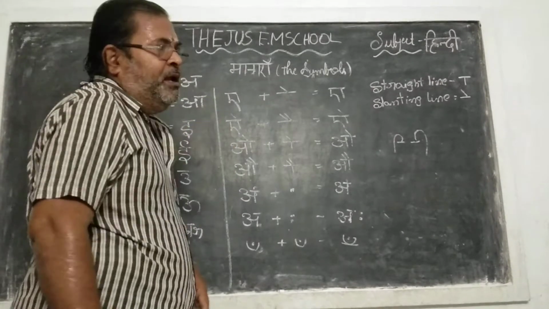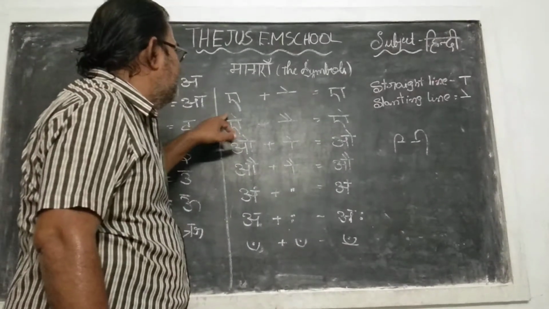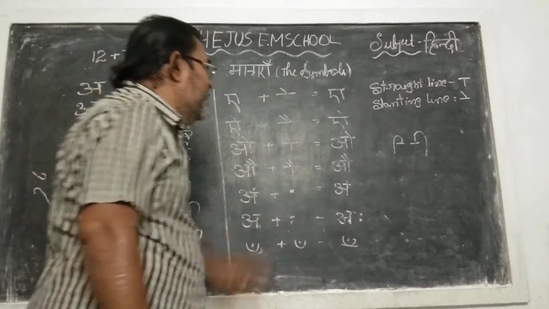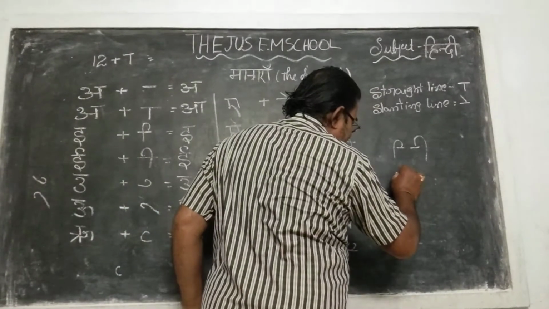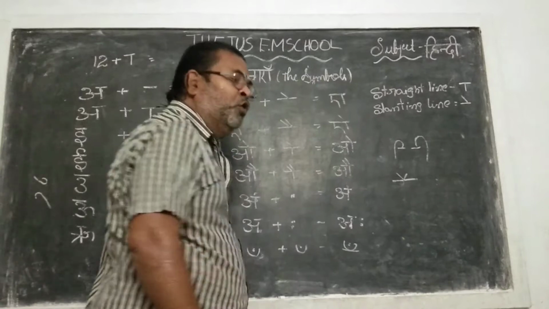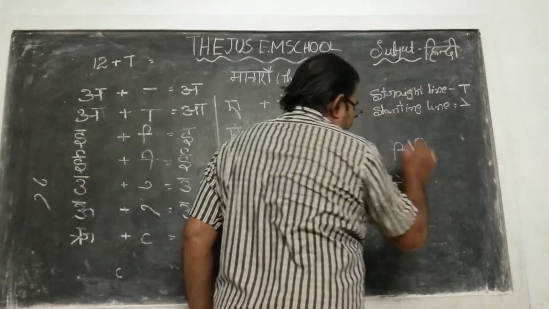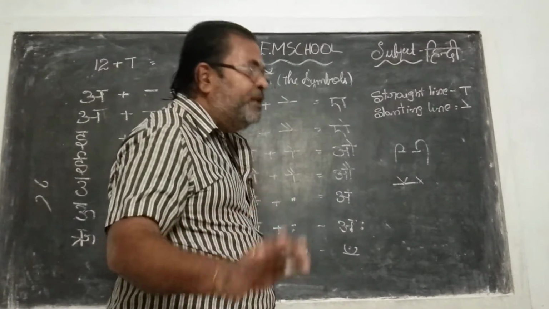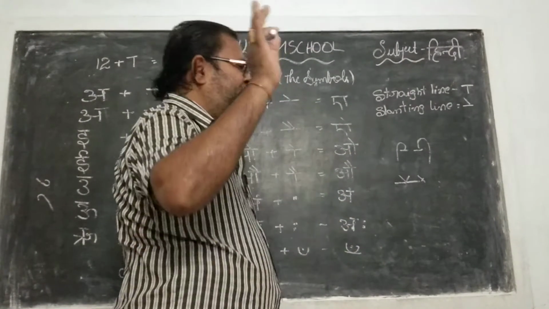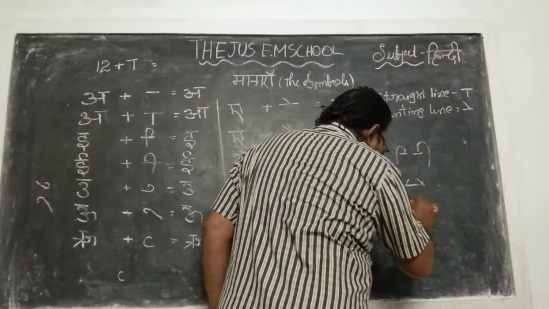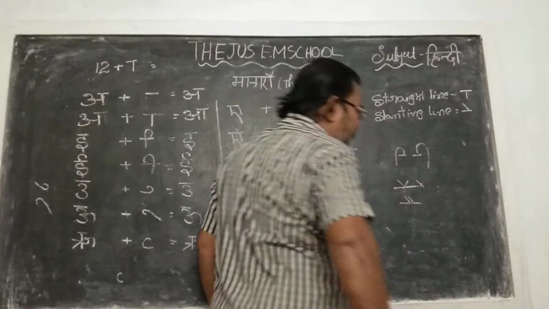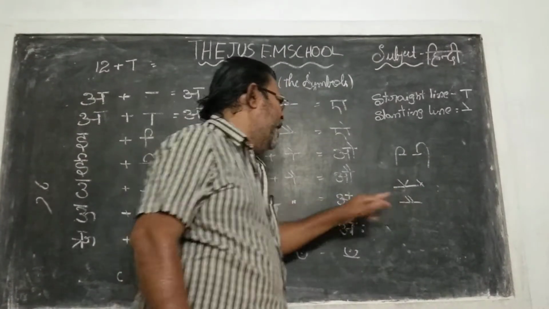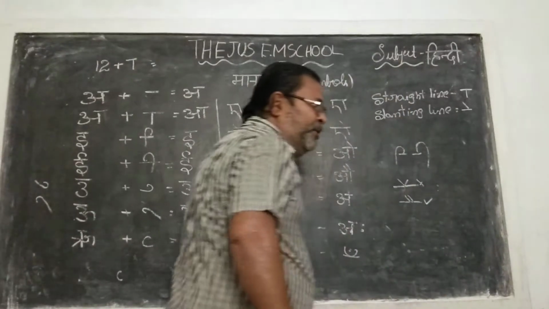And I ki matra, this is the I letter. I means two slanting lines. So many students write it like this. This is the I? No, this is wrong. Whenever you learn the basics perfectly, it is very easy to spell and to learn Hindi. It is a very easy language. So you must write two slanting lines. This is the correct way. Did you find any difference between the two? This is wrong and this is right. So don't forget about this one.